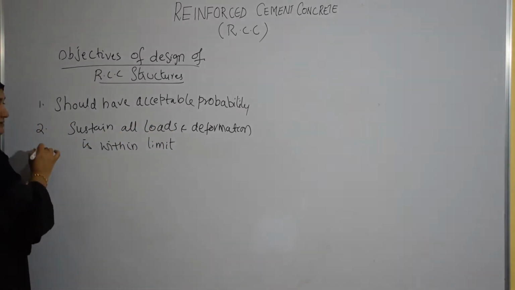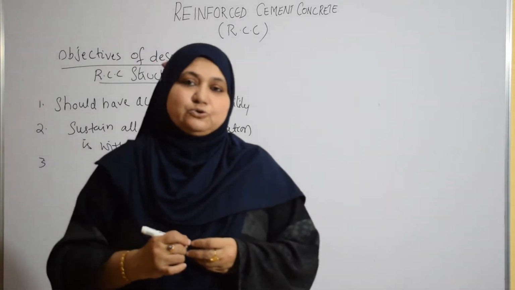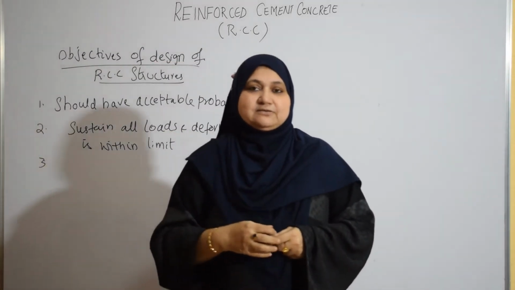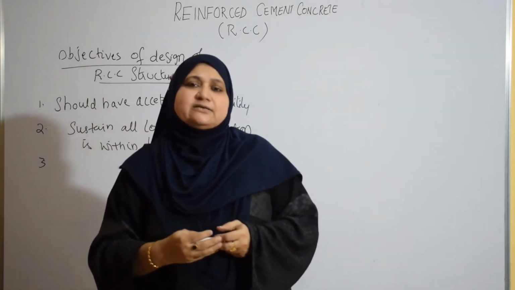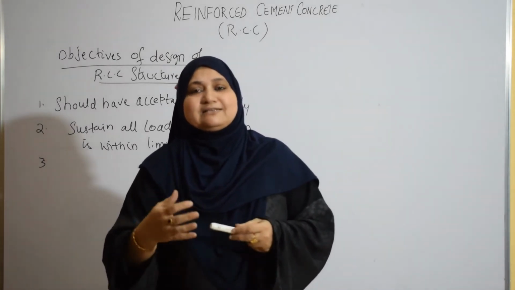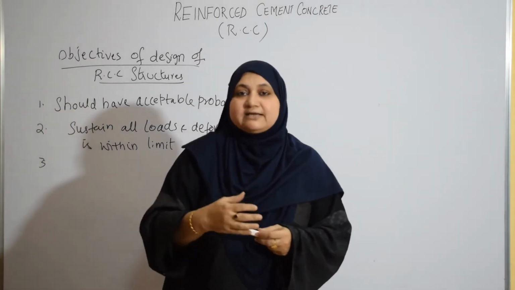Third, the designed structure should be durable. Durability is a long-term definition. As I said, buildings or houses are generally constructed once in a lifetime, so when you construct it, it should be durable enough and should not deteriorate within a short span.